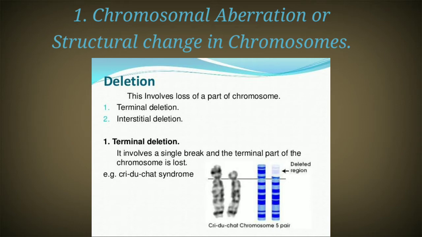So after deletion, what happened is that in the second chromosome a part got lost and it became shorter. That shorter segment got lost because of some circumstances produced inside the cell or inside the nucleus. That led to the loss of that particular segment of the chromosome, which deleted some of the genes present in that part. That led to the loss of the characters from that particular chromosome.